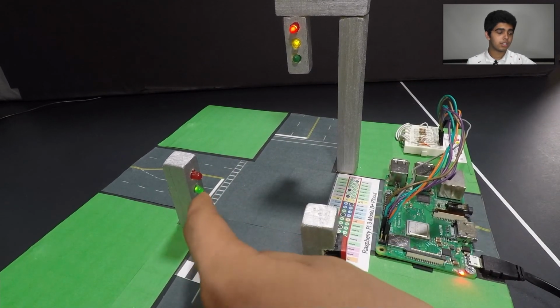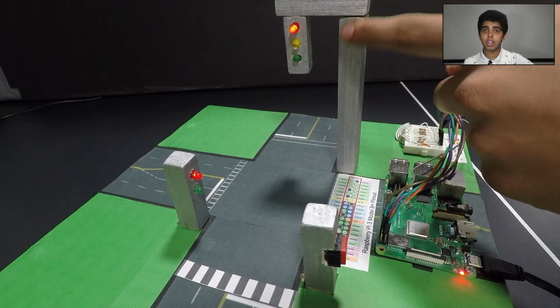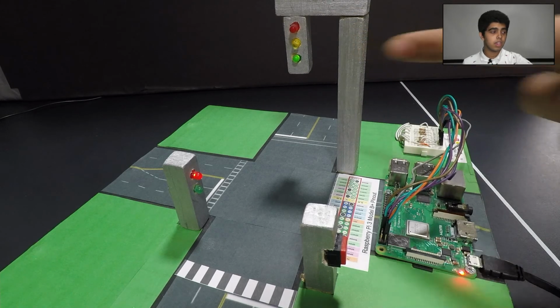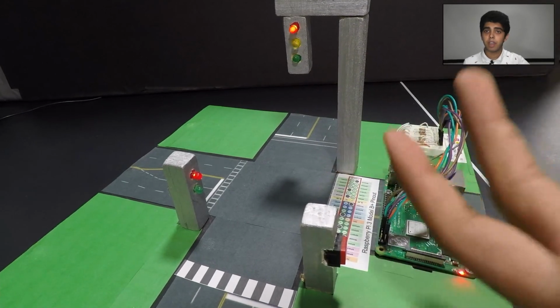the pedestrian light turns to green and the car light slowly goes to red. Now it goes back to its normal pattern after some time.